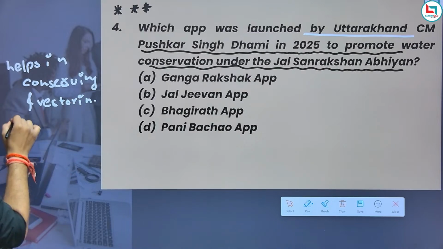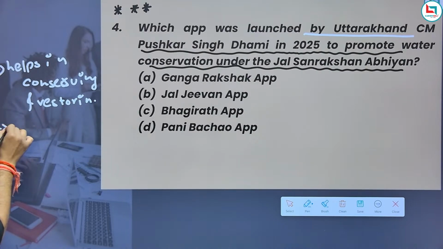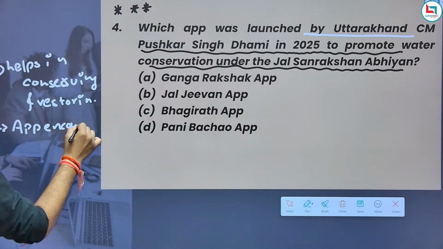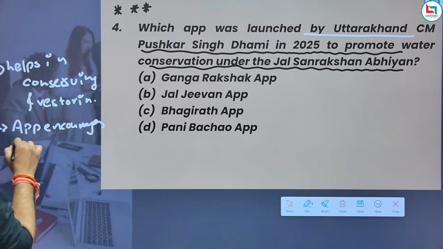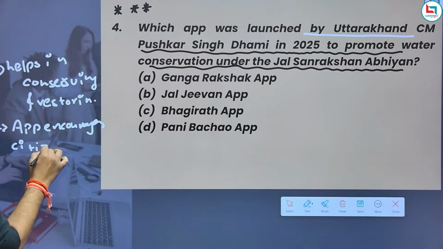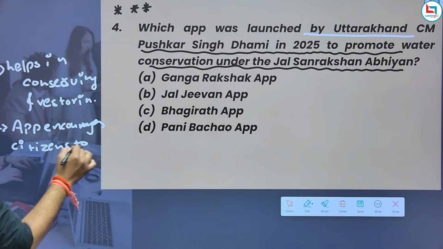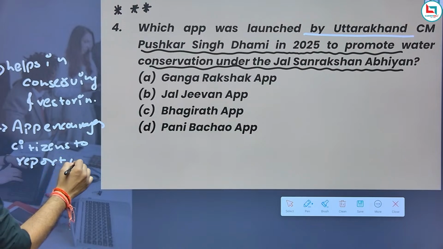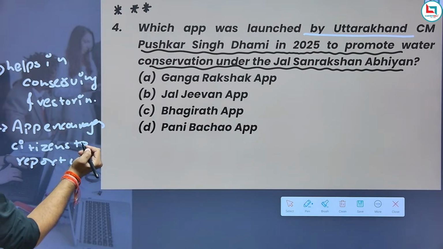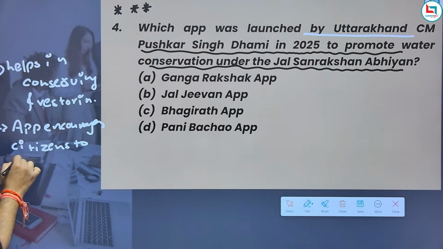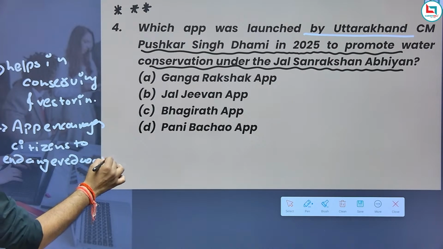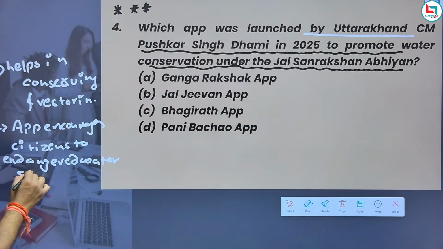Remember, the next thing, guys, is that the app encourages citizens to report endangered water sources.